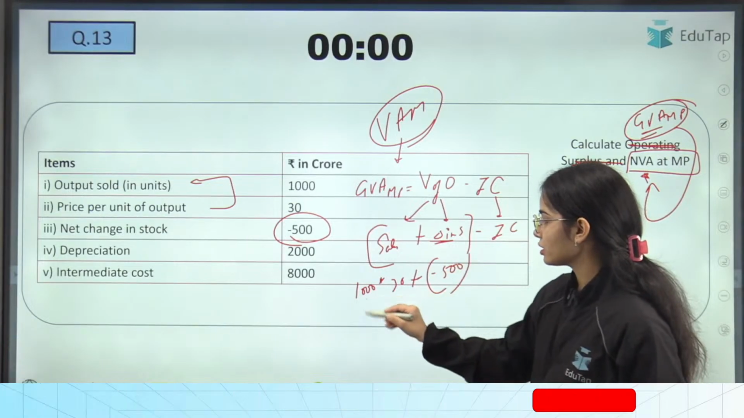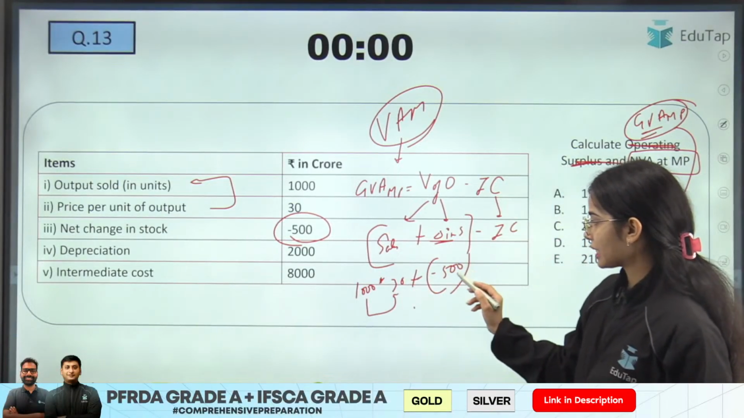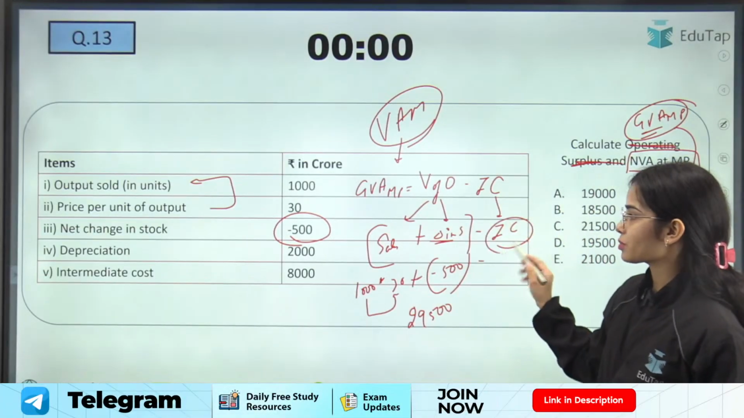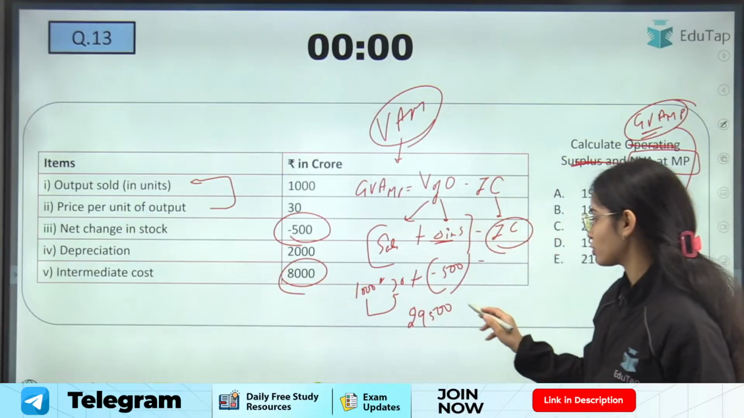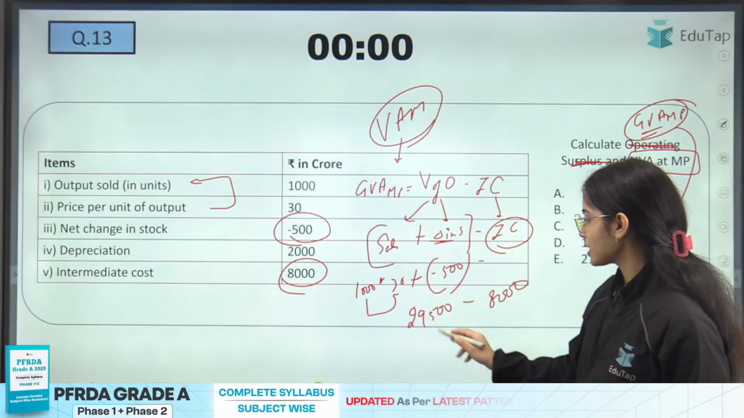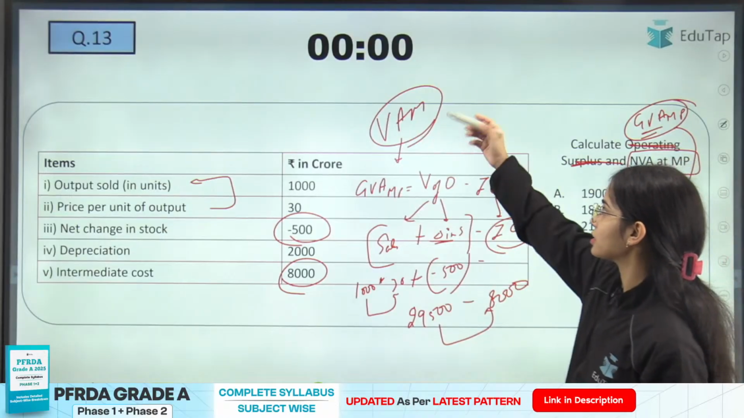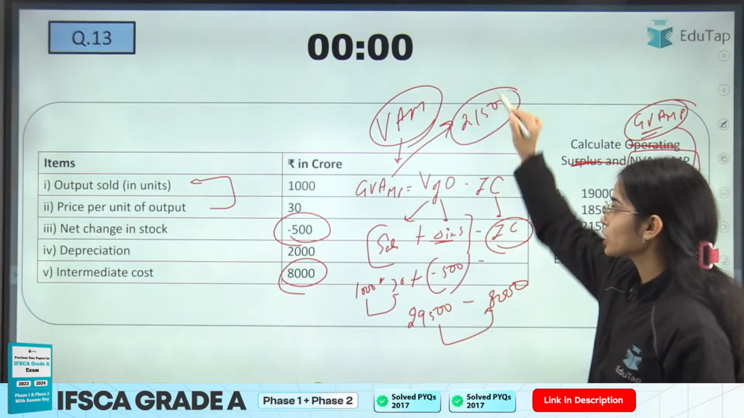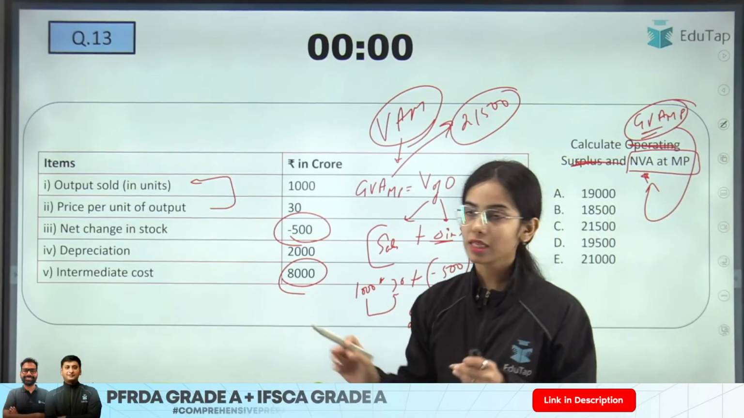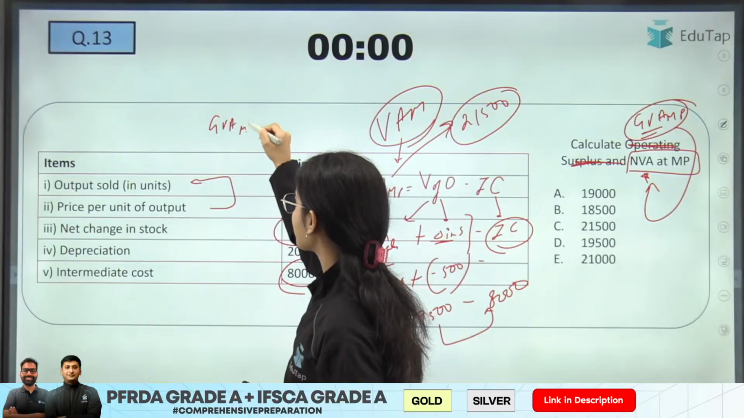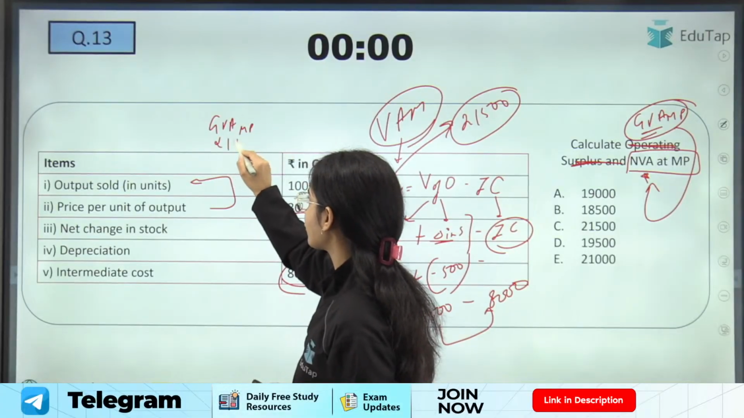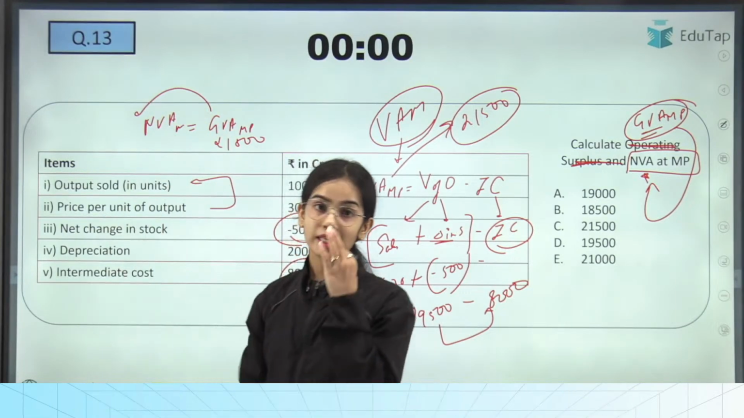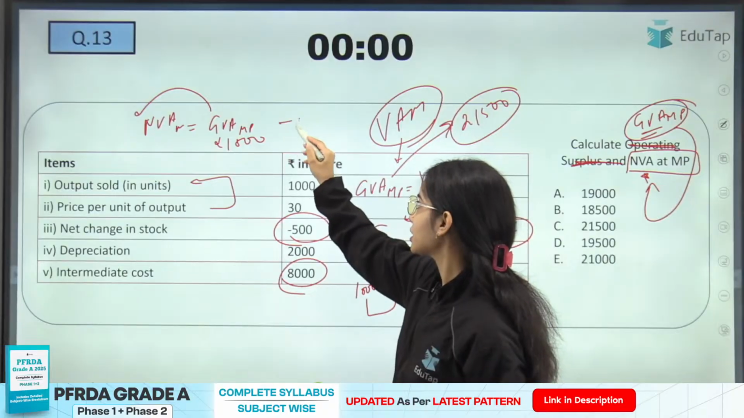Okay, so here it is 30,000 minus 500, that is 29,500, minus intermediate consumption. How much is the intermediate consumption? That is 8,000. So minus 8,000, and that is 21,500, the gross value added at market price. Now you have the gross value added at market price, 21,500, and you have to calculate the net value added at market price. So gross to net is how much? Gross to net is deduct the depreciation.